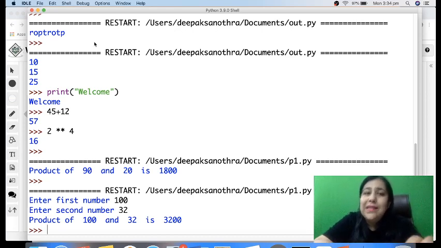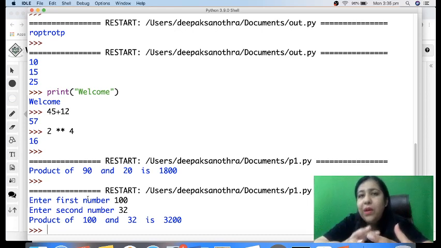This is called scripting. So this is script mode, and this one is interactive mode. So you must remember what is interactive, what is script, right? Second important thing, the names. I have given A, B, C as variable names. Now a variable is something which can hold value, which can store some value, some data in it. That is called a variable.